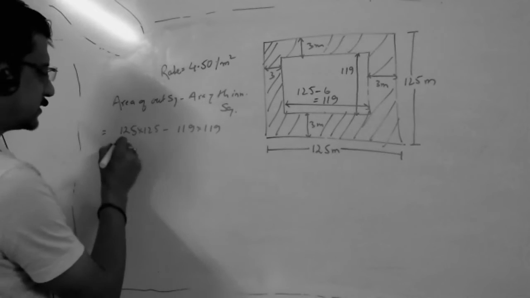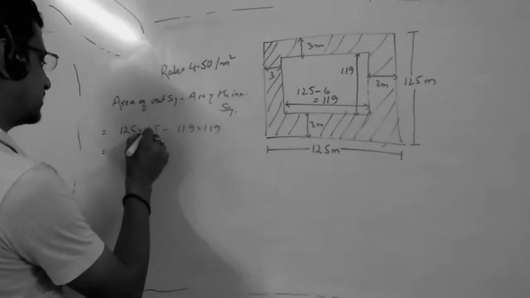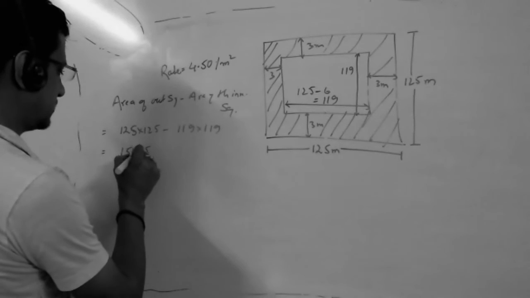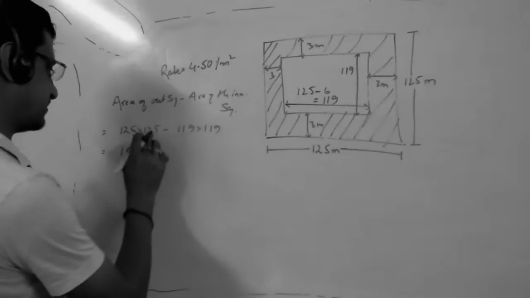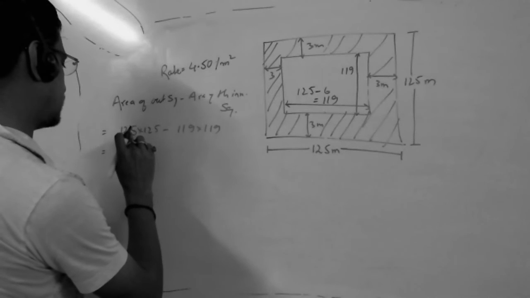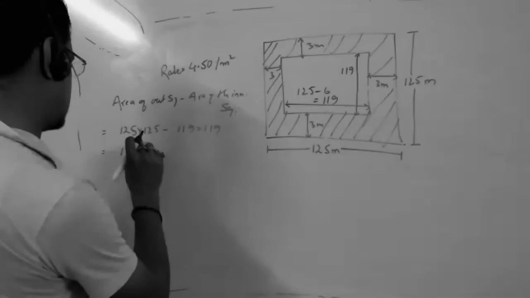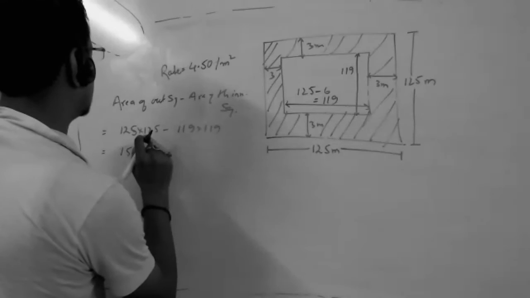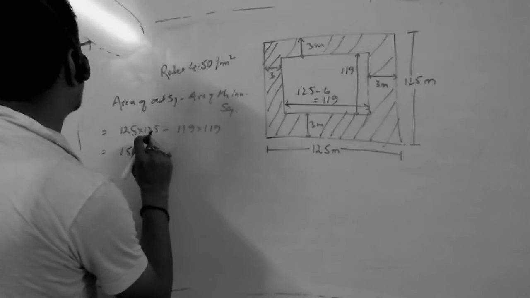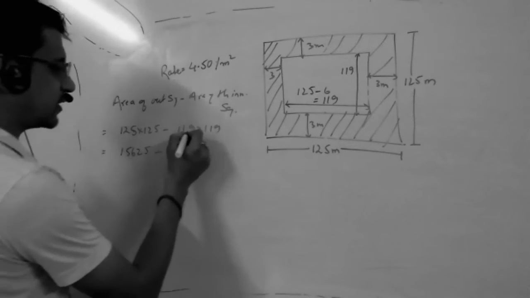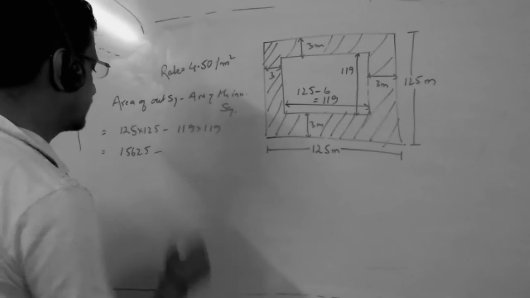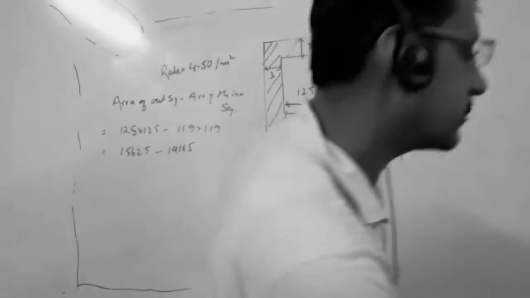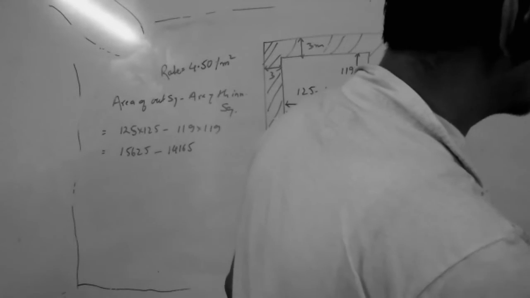So can you tell me, have you done this and did you get it? 15625. Yes, sir. 130 into 130 is not 15616. 13 into 15625. Sir, I got this one. 15625, okay. This one minus 119 into 119. 14161. Okay, fine. 14161.